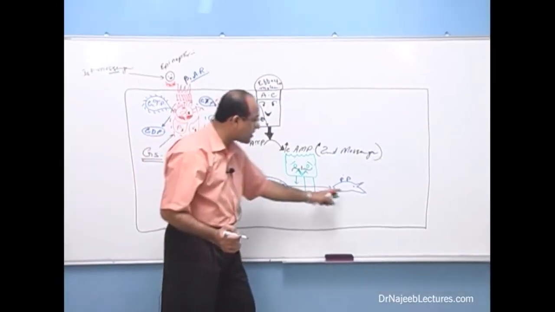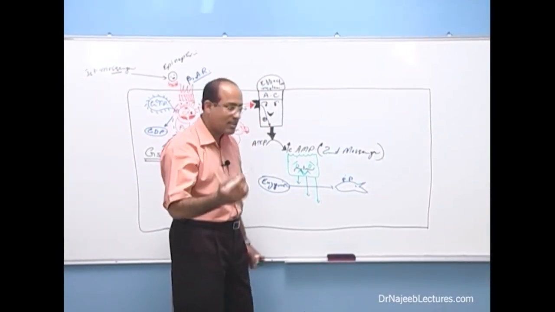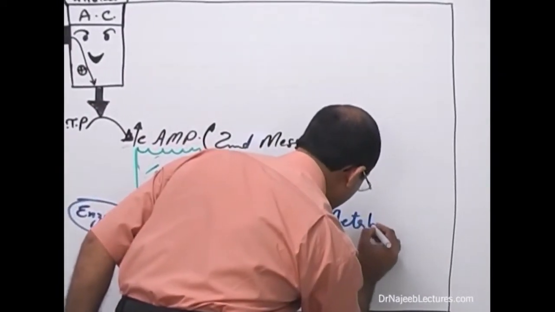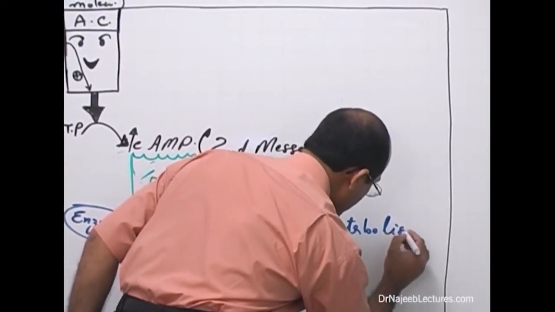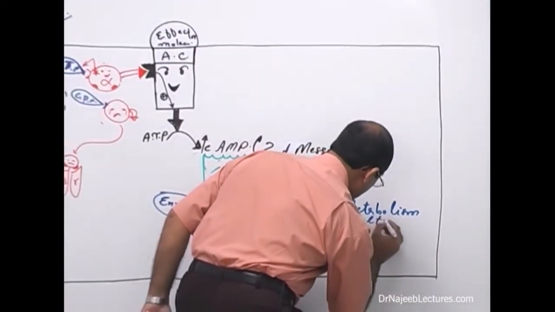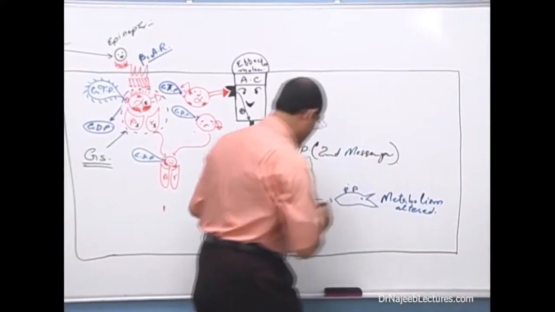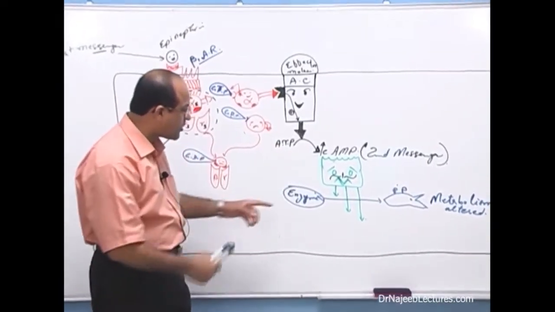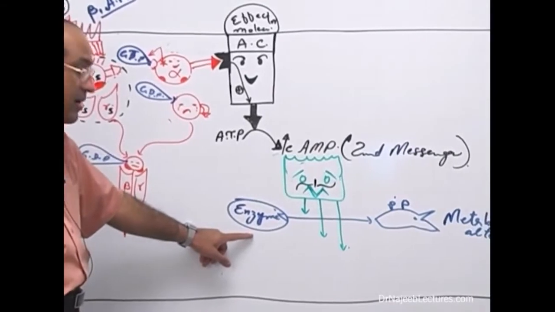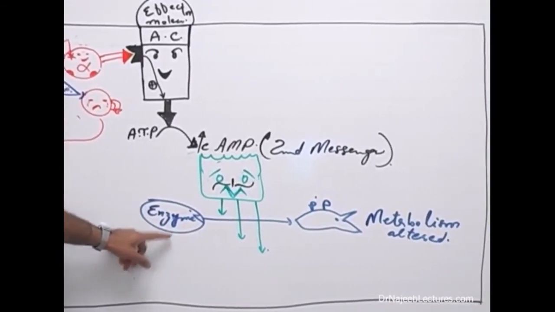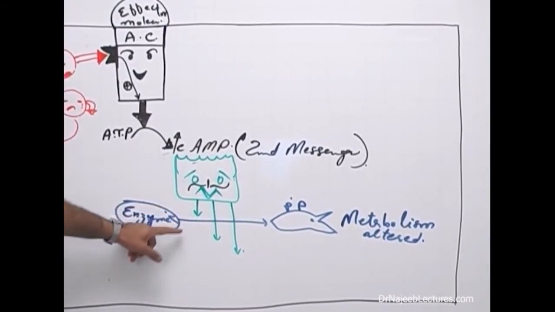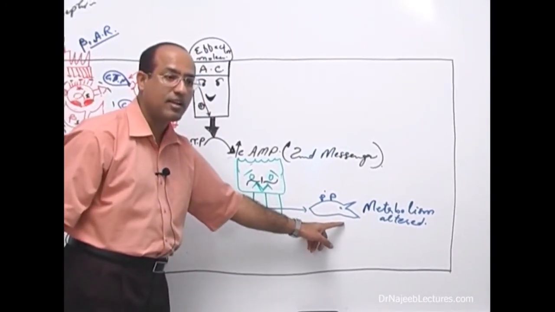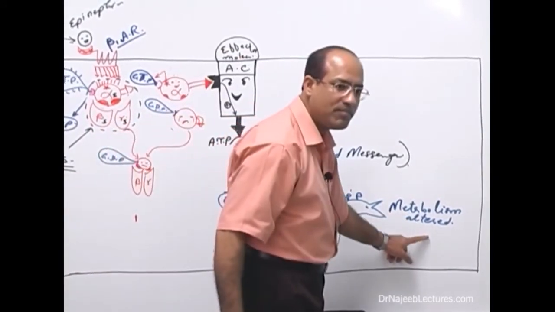And when enzymes are phosphorylated, their action alters. When their action alters, it means metabolism of the cell alters. Metabolism altered. Right? Again. Rising cyclic AMP stimulates the green protein, and green protein stimulates enzymes. How? It modifies the action of the enzyme by phosphorylating the enzyme. When an enzyme gets phosphorylated, what happens? Their action alters. When enzyme action alters, cell metabolism alters.